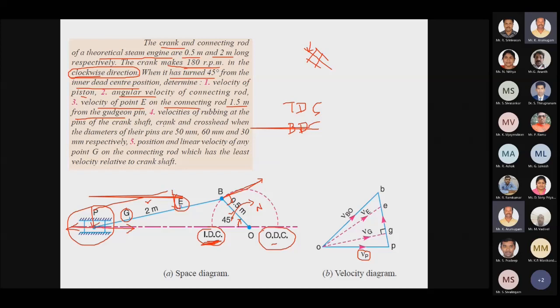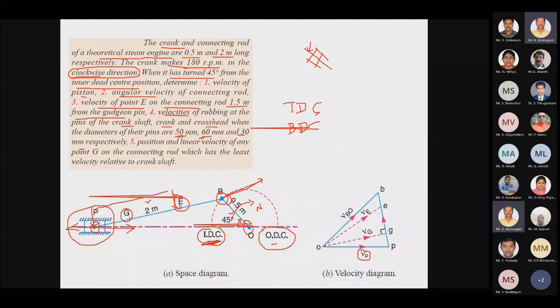Then the velocity of rubbing at the pins of the crankshaft, crank and crosshead, where the diameters of the pins are 50, 60 and 30 mm. We have a pin joint here, another pin joint here, and another pin joint at the Gudgeon pin. So we have 3 pin joints, placed at the crankshaft, crank and crosshead, and they are provided with the radius of those 3 points.